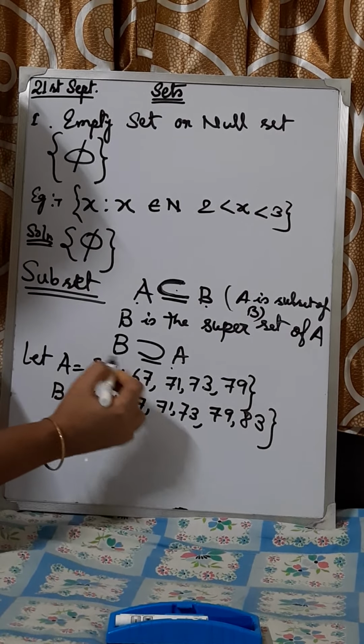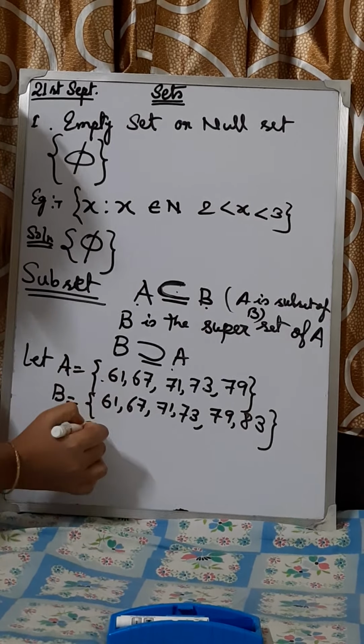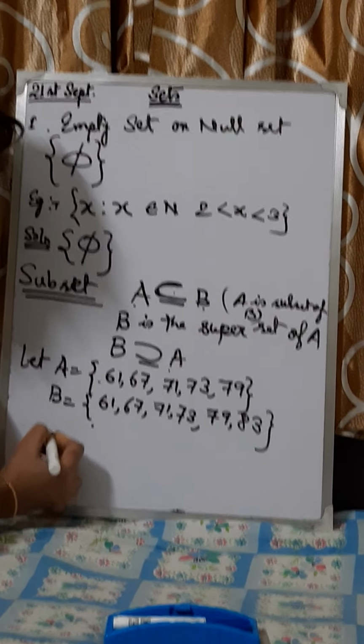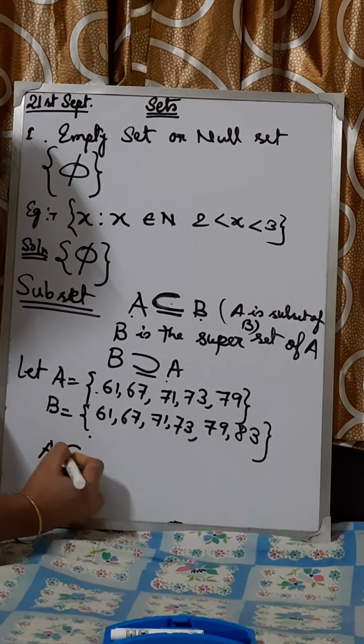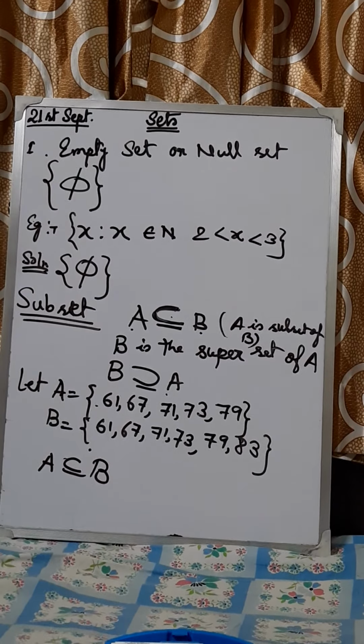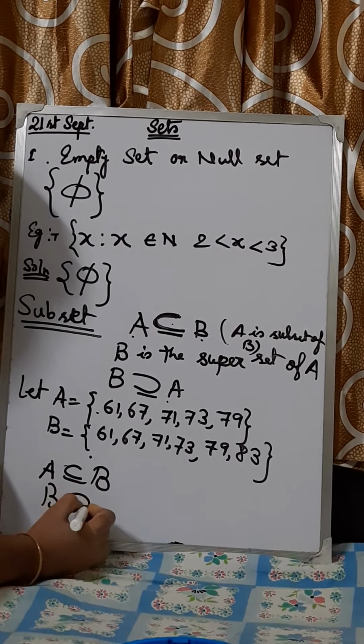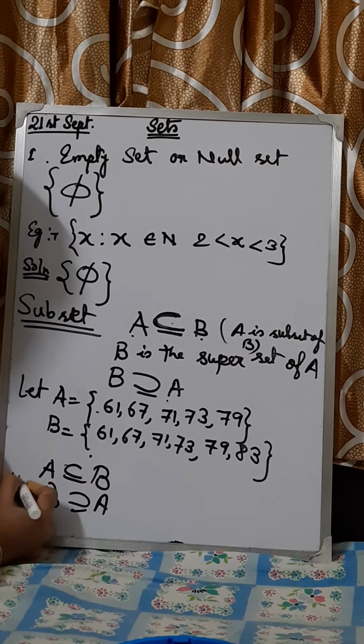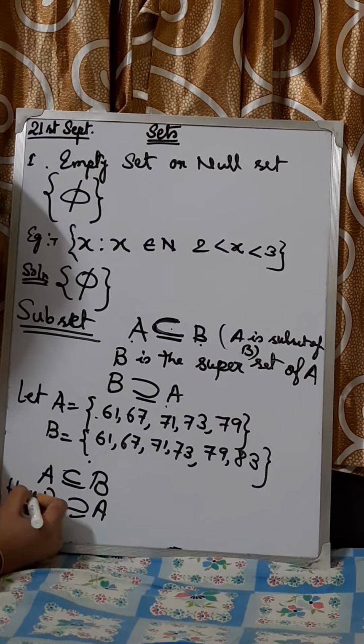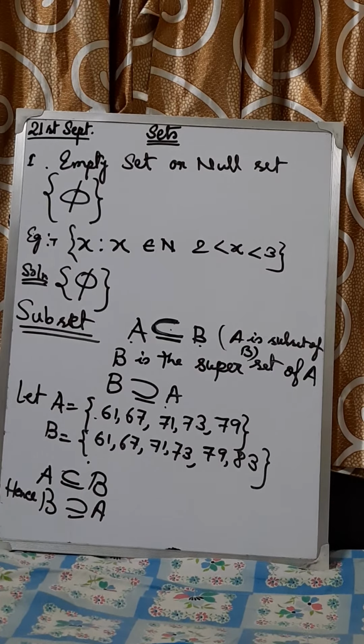See, all the elements of A are present in B. So we can say that A is a subset of B. Hence, B is a superset of A. Got it?